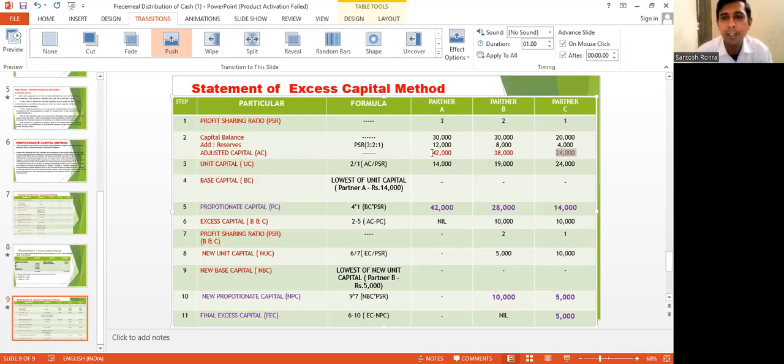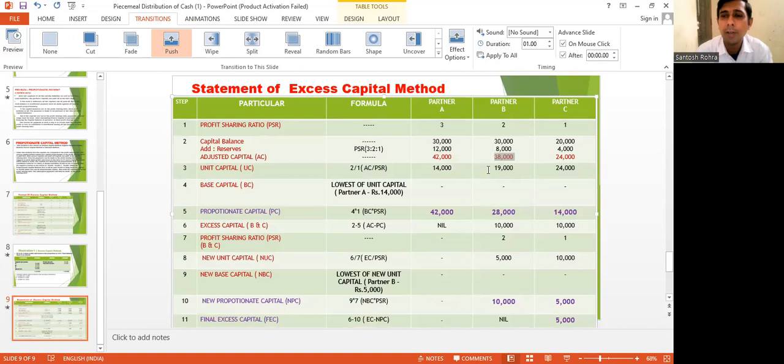Here A's adjusted capital 42,000 divided by 3 gives 14,000. Similarly, B's capital 38,000 divided by 2 will be 19,000. And C's 24,000 divided by 1 is 24,000.